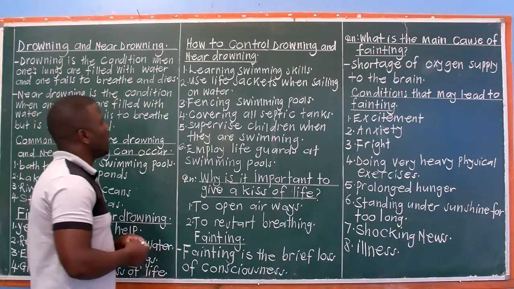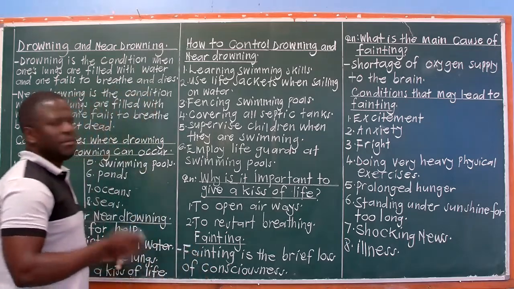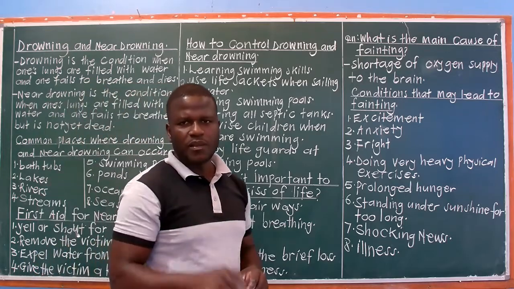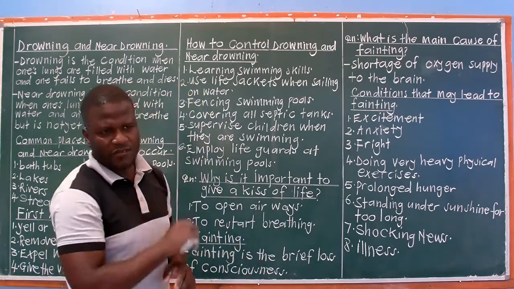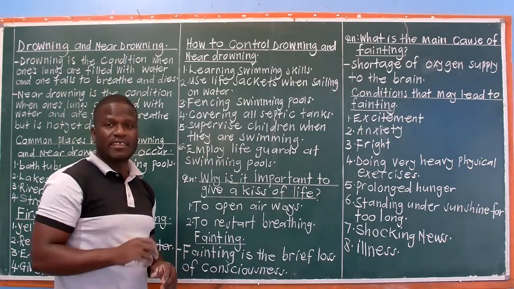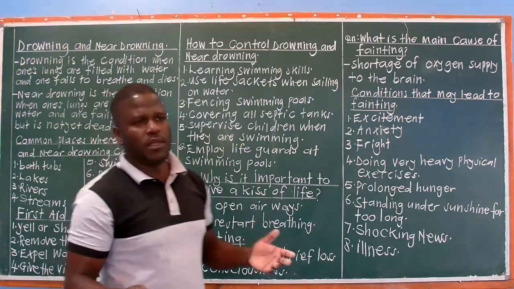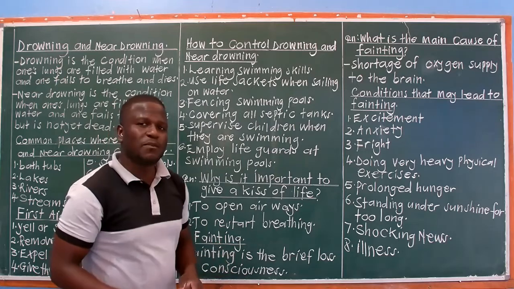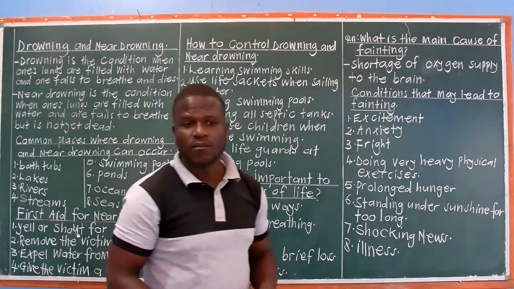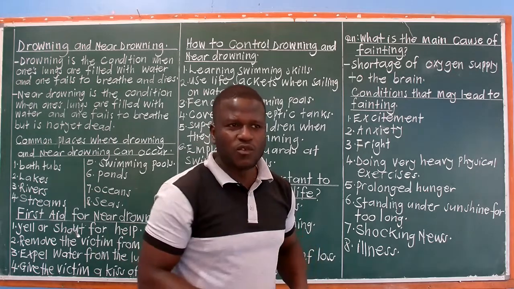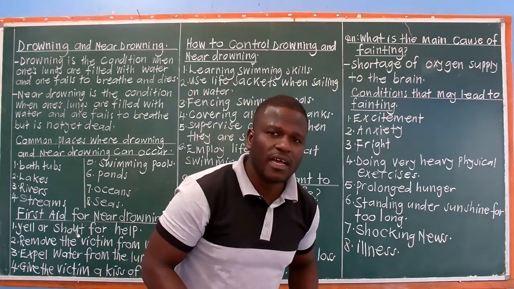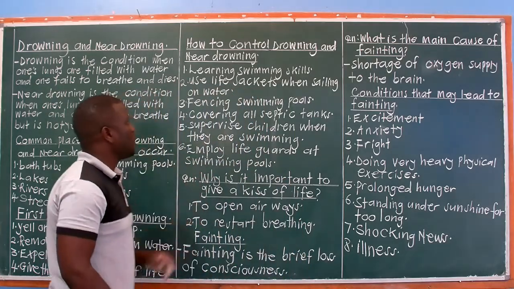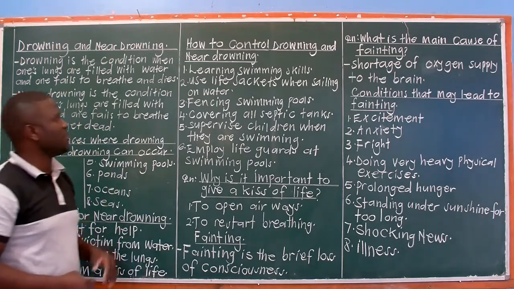Let's look at how to control drowning and near drowning. Learn swimming skills. It's very important you as a child of P6 to learn how to swim. This one will help you save your life in case you get an accident in water. You can be in a boat cruise, and the boat may capsize. How do you save yourself? By swimming. If the boat capsizes and you don't know how to swim, you will die. So it's very important for you to learn swimming skills.